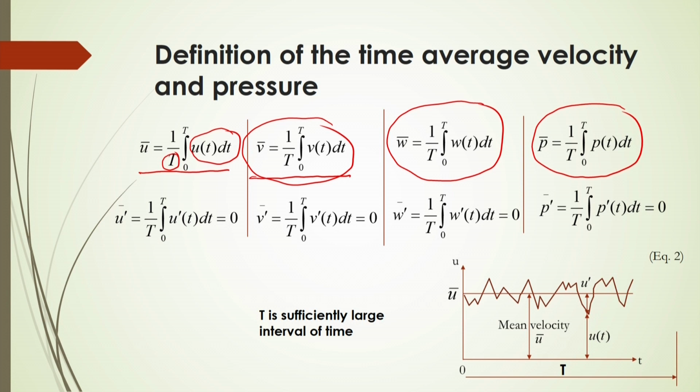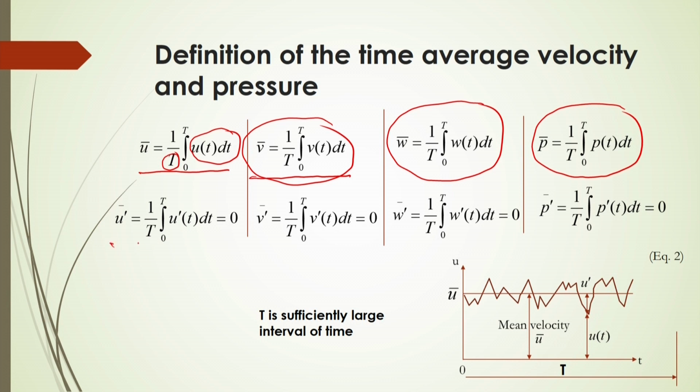In that case you have to calibrate it, and you will get the pressure and fluctuating pressure with respect to time, and after that you have to take the time average, and from that, after calibration, you can get the actual pressure components.